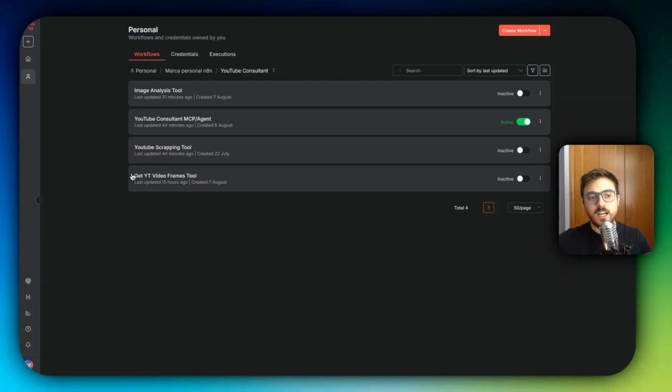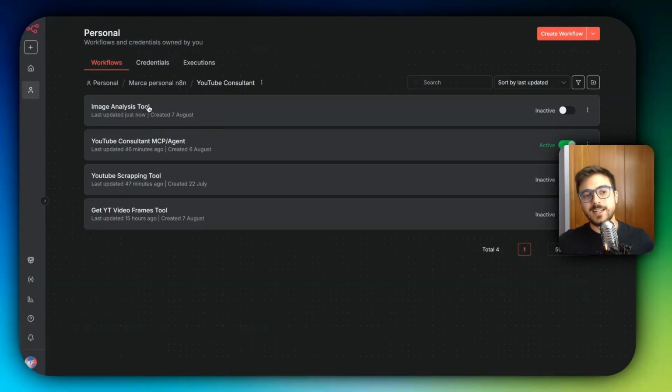And as you can see, I have another tool here, but I didn't manage to get it working. It would have been really useful just to replace the Gemini video analysis node, but I actually got banned from YouTube. So I didn't want to share this tool just to make sure that you don't get banned from YouTube either. Import all of this, and then we're going to start reviewing the image analysis tool.